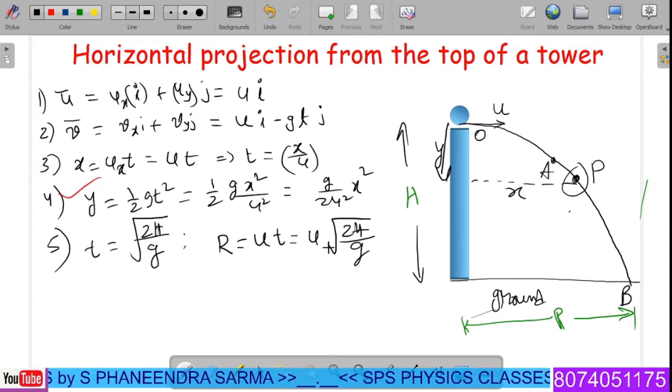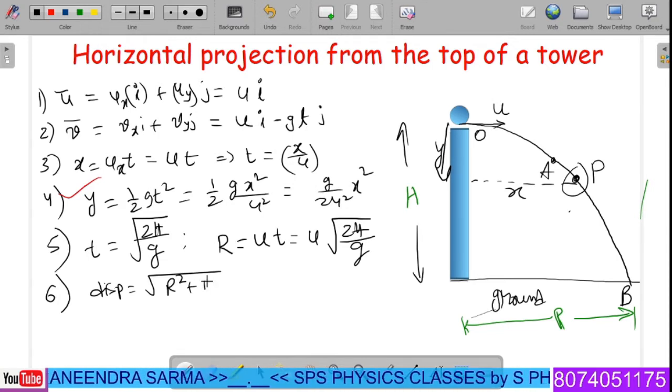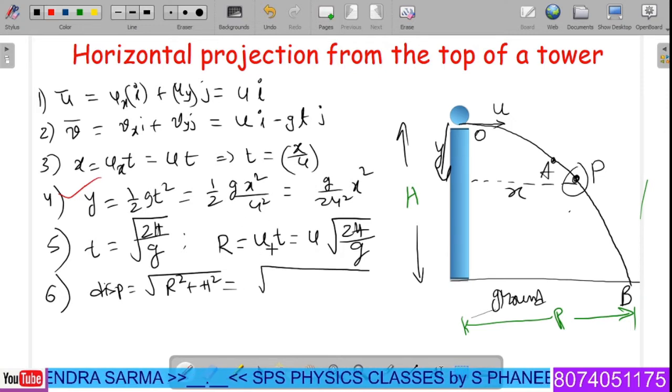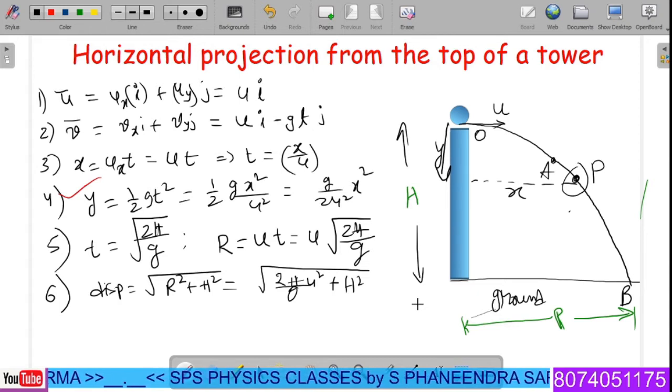Now, in the given case, we need to calculate the displacement of the object. Displacement is equal to root of r square plus h square, since it has horizontal and vertical components. Upon substituting, r square is this entire thing whole squared, 2h by g into u square, plus h square, and we can solve further to get the target answers.